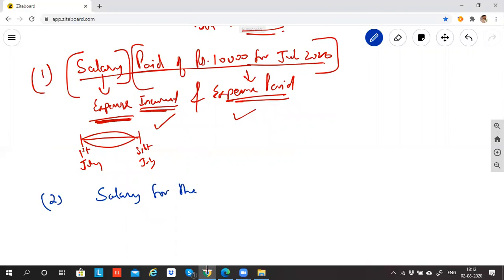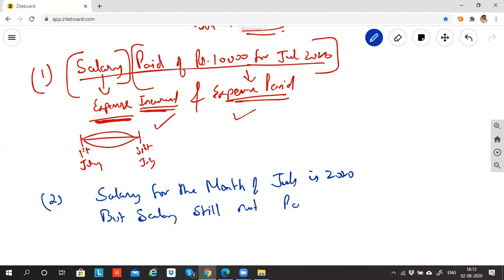Salary for the month of July is 2020, but salary still not paid. Which means today is what? Today is 2nd August. On 2nd August, it is coming to our knowledge that a staff has worked for the entire 1 month, from 1st July to 31st July. But till 31st July, salary is not paid.